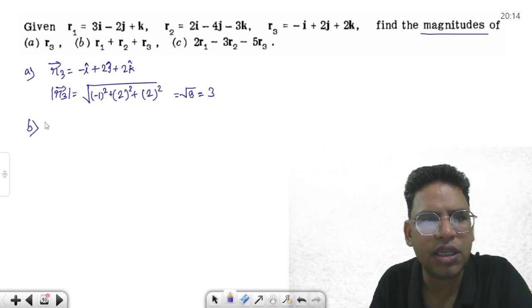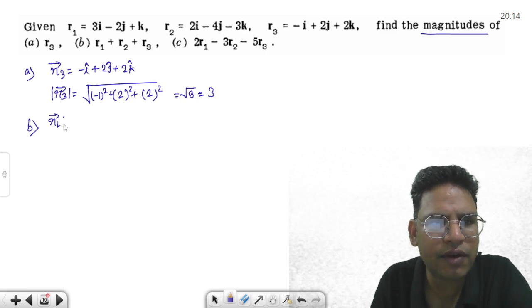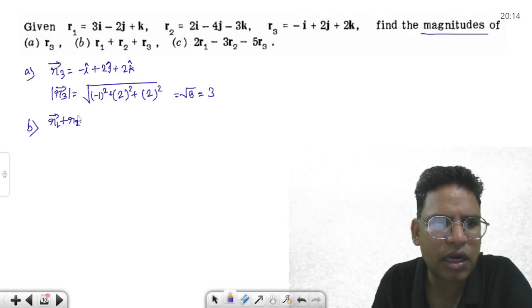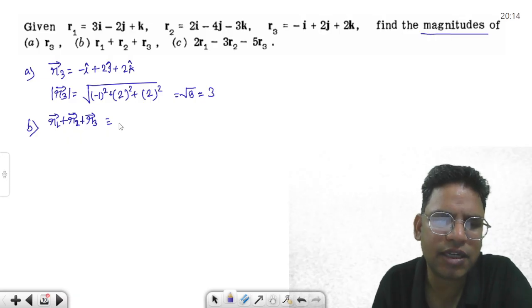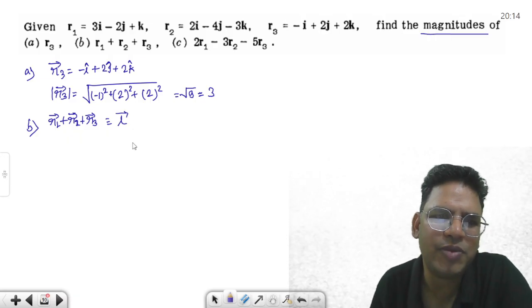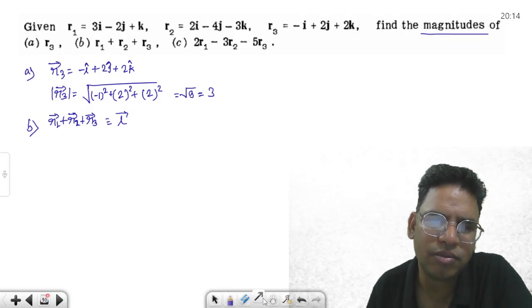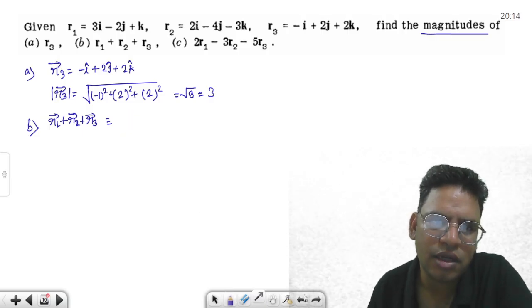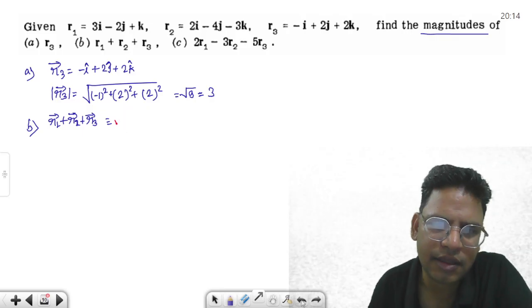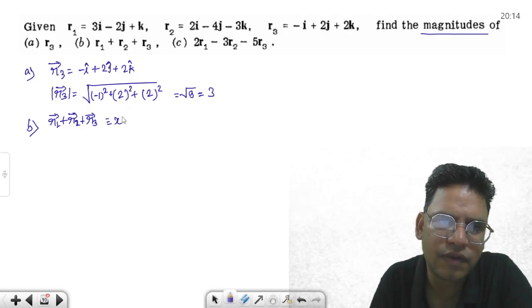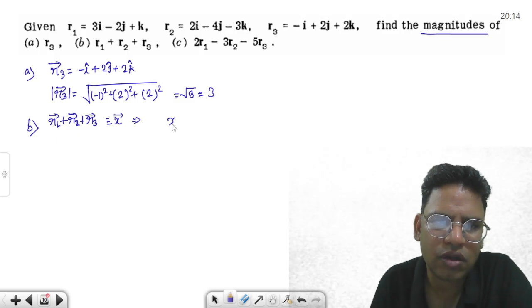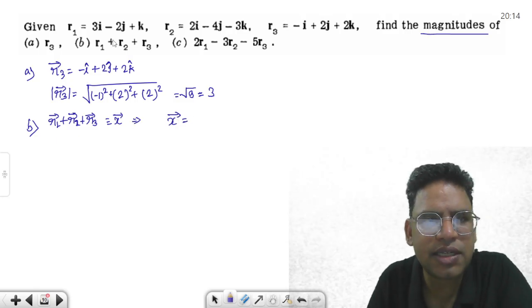Okay, this is b. What is r1 vector plus r2 vector plus r3 vector? Let's say this is vector L, or if you want to call it vector x, you can call it vector x for simplicity. So what is vector x? You have to just add them.